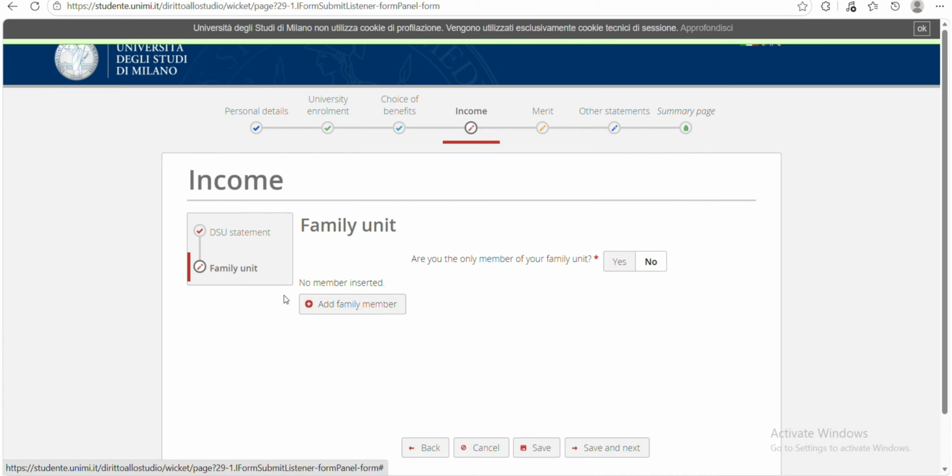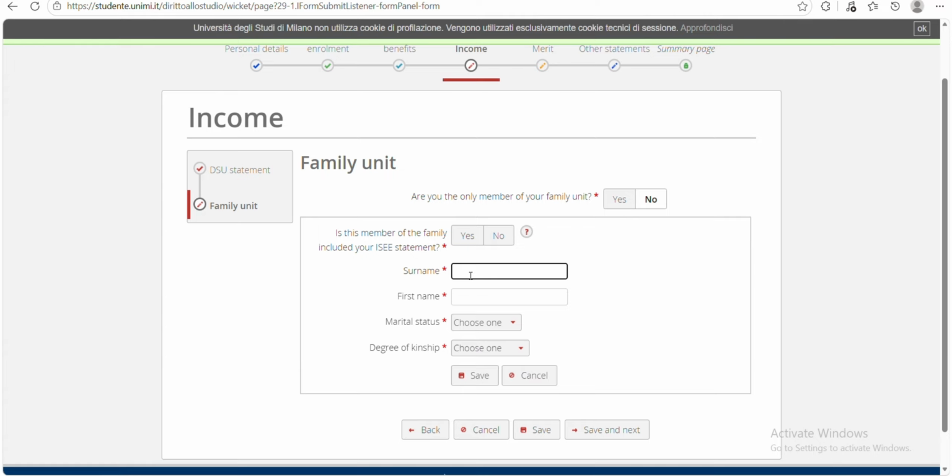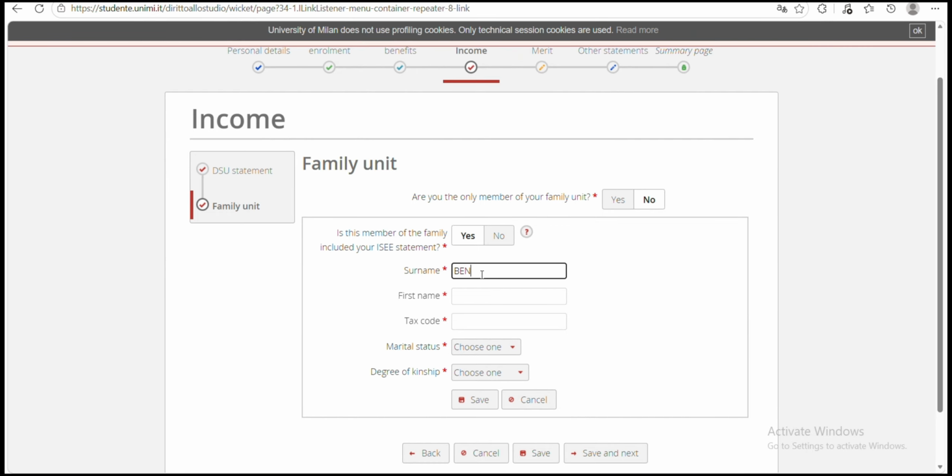So as you're adding your family members, you click on these, you add their surname, their first name, the marital status, the degree of kinship. Is this member of the family included in your ISEE statement? Yes or no. So for the ISEE, you provide the financial member. So you input the surname.